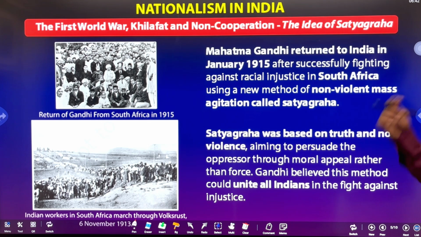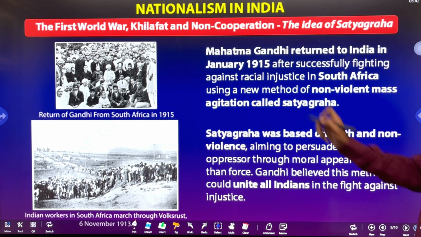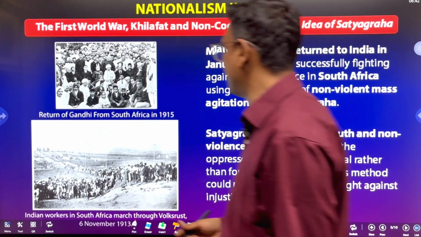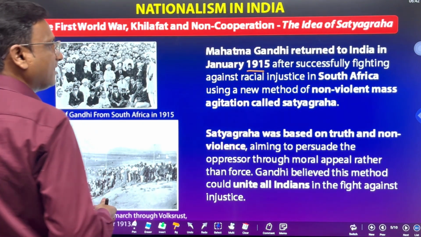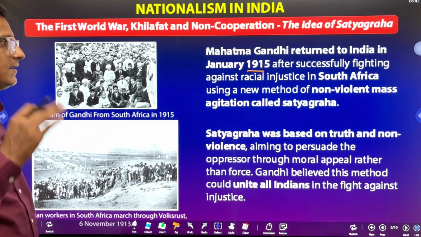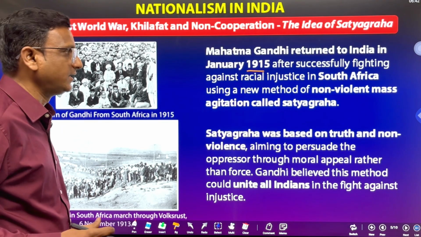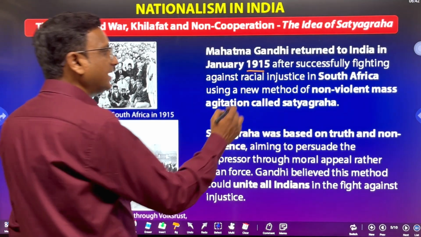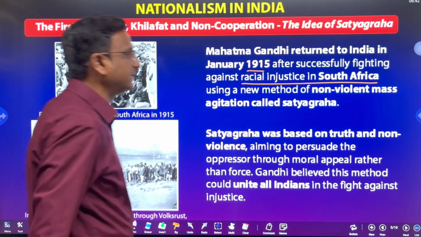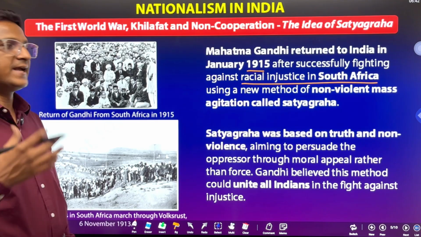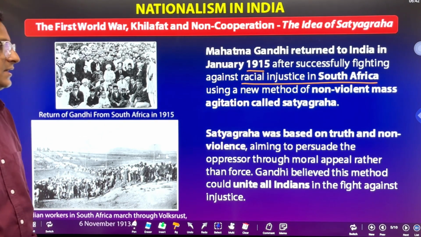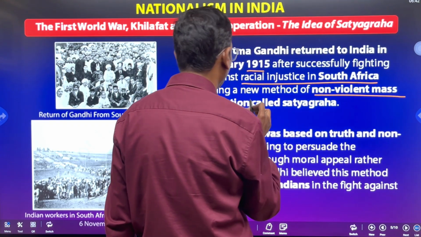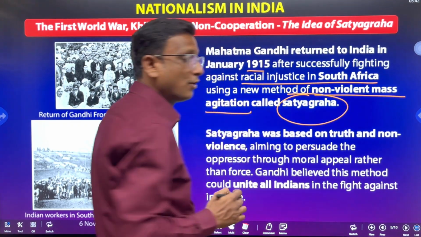So Gandhiji returned to India in January 1915. Actually, he came back from South Africa, in January 1915. After successfully fighting racial injustice in South Africa, he started a non-violent mass agitation called Satyagraha.